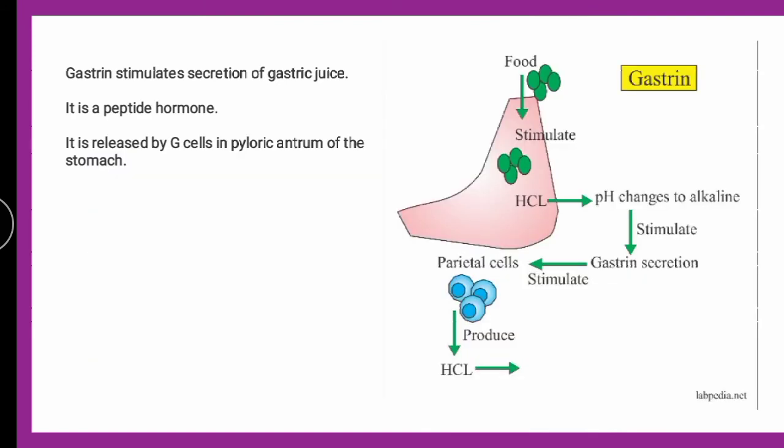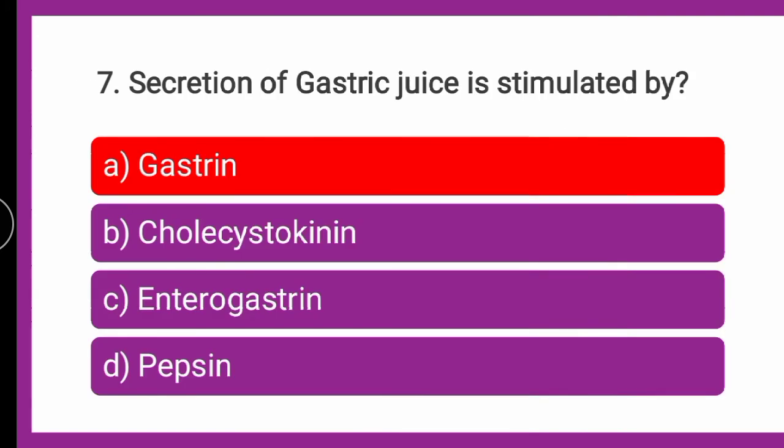Now in the gastric juice, gastrin stimulates the secretion of gastric juice. How is it? Now this is the food. This stimulates the hydrochloric acid, where the pH changes to alkaline and it stimulates the gastrin secretion. Gastrin secretion will in turn stimulate the parietal cell to produce hydrochloric acid. So the correct answer is gastrin.